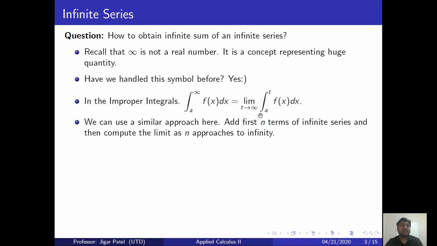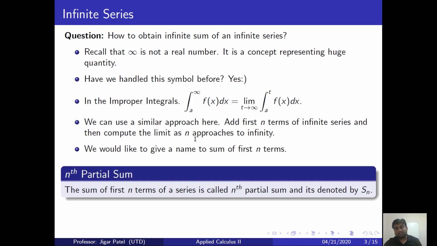What is important here is that we had a name for that particular integral. It was a definite integral, right? We don't have a name for the sum of the first n terms. Let's give it a name first. I'm going to call the sum of the first n terms the nth partial sum. The notation is S sub n, where S stands for sum and n stands for the number of terms that we are going to add.